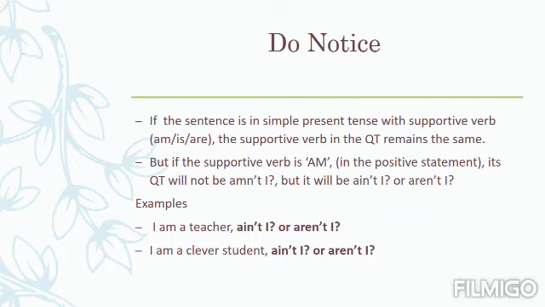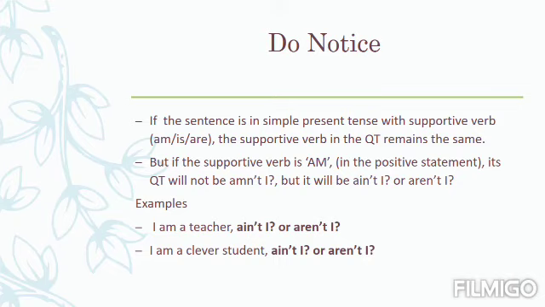In the place of amn't, you should put ain't or aren't. This is the important consideration that you should keep in your mind. The short form of am not is not amn't, but the short form of am not is either ain't or aren't that you should put.